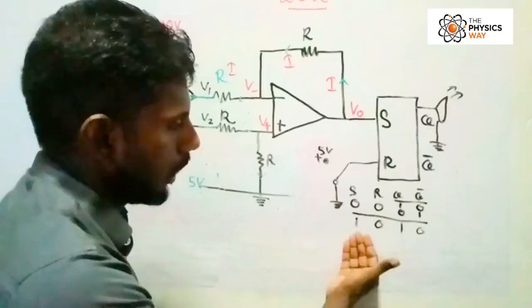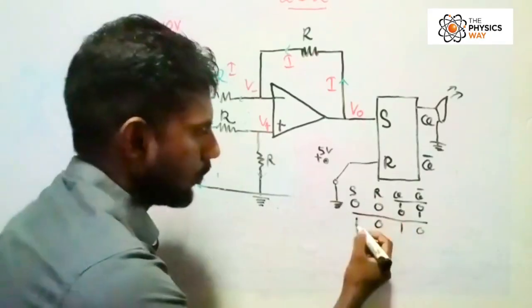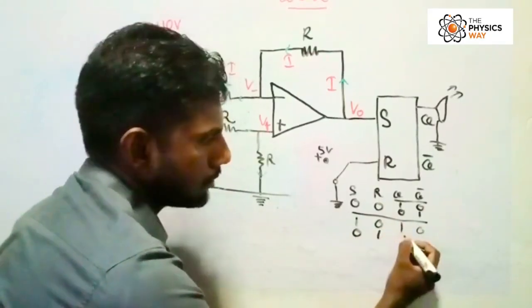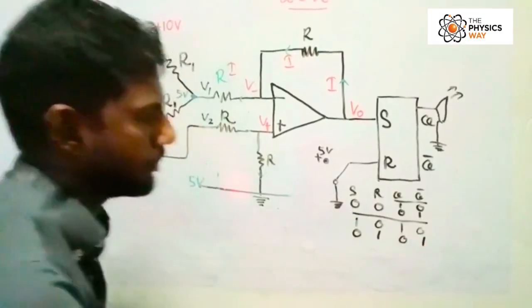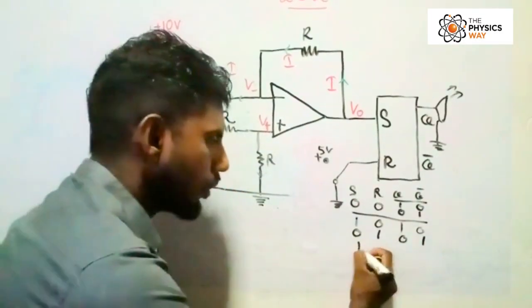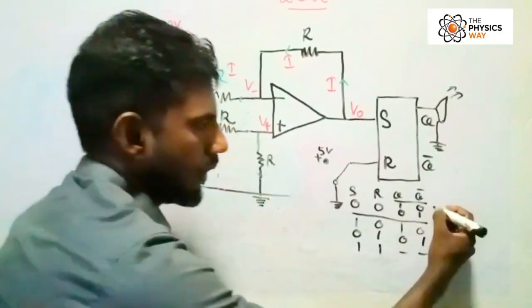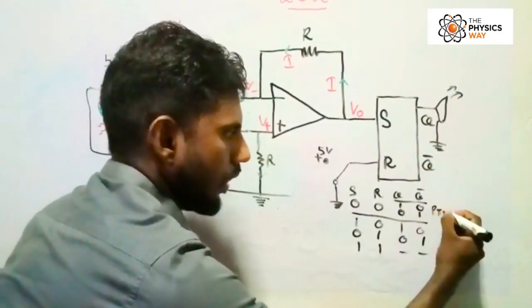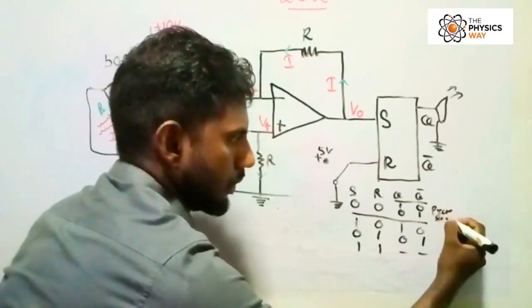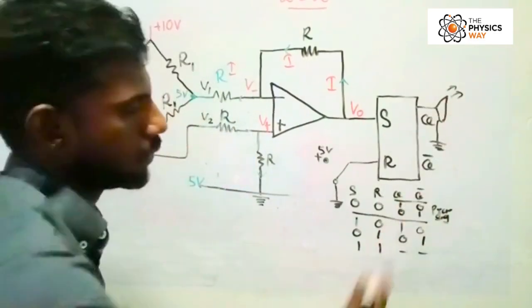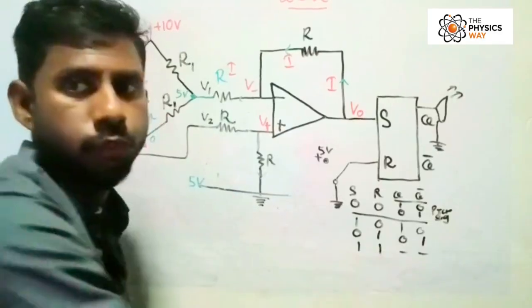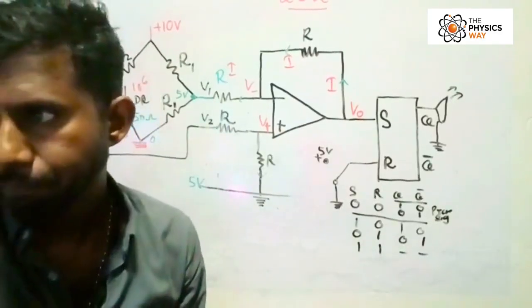If set is 0, reset 1, Q is 0, 1. That of course you can remember. If both are 1, actually we don't give an answer here. So of course you should write down the previous signal. That you have to write down. So this is the truth table for the SR flip-flop.